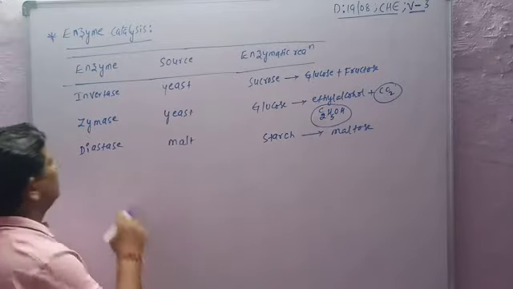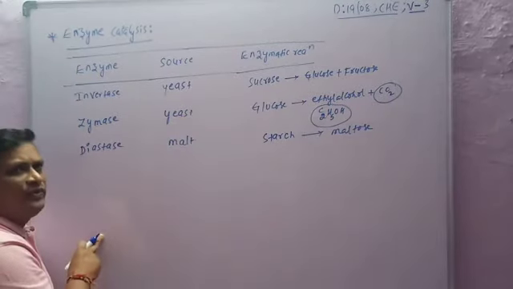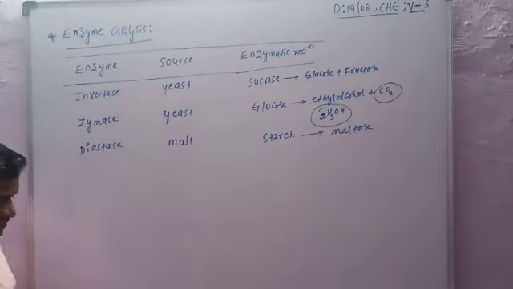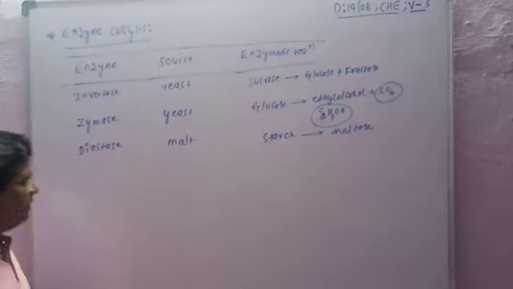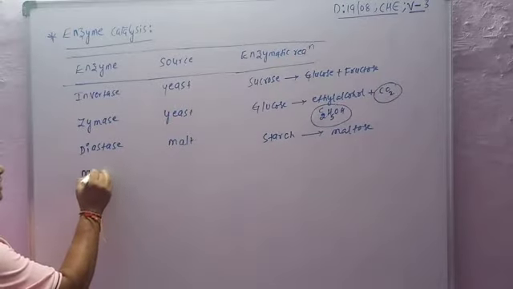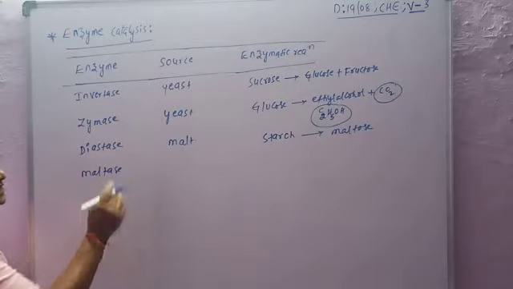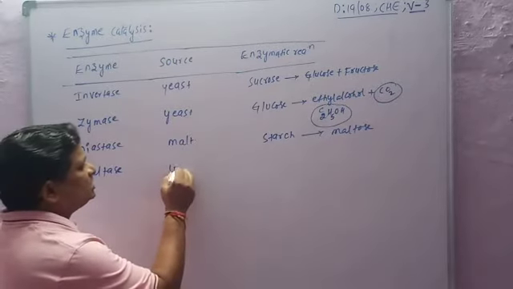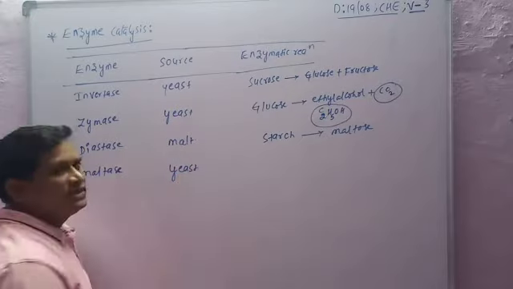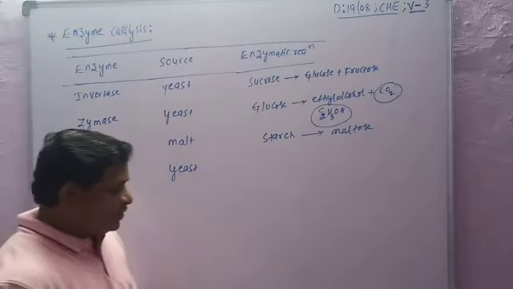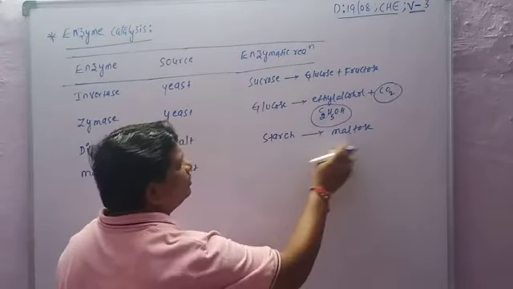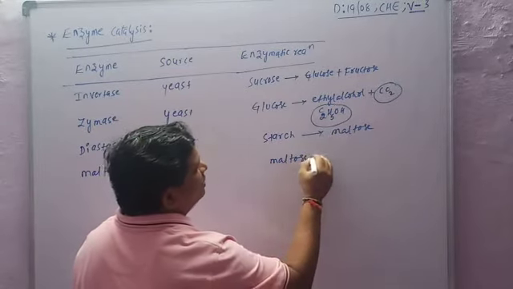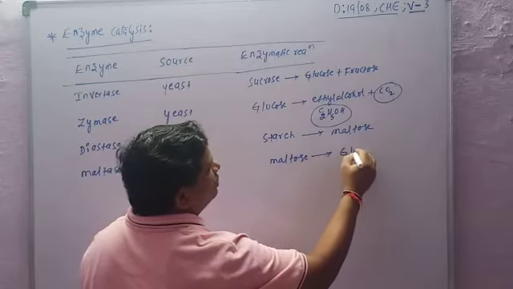The next one is maltase. The name of the enzyme is maltase, its source is yeast, and maltose is converted into glucose.